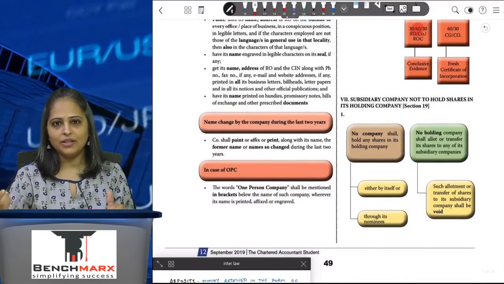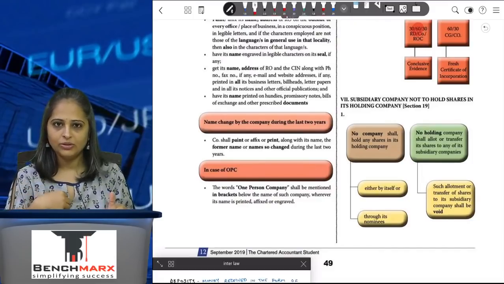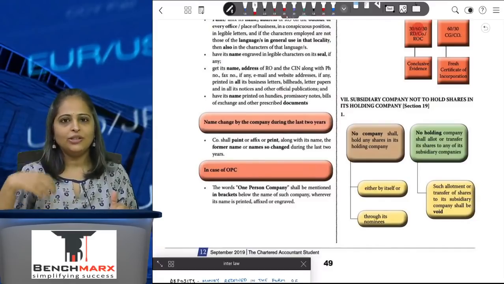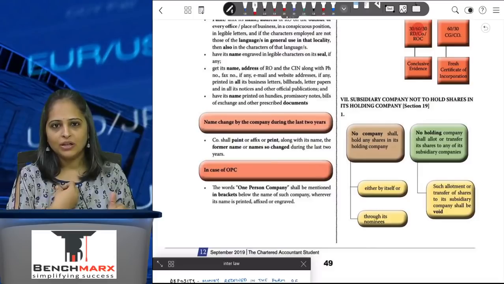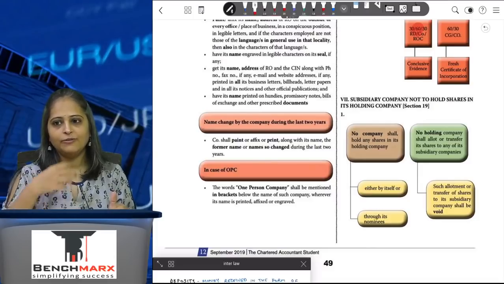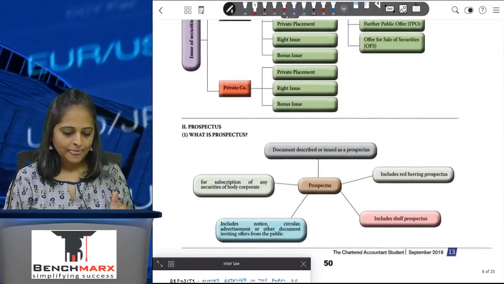Now, if I am a subsidiary company, I cannot hold shares in my holding company, because the holding company is already holding shares in my company. So, I cannot hold shares in this holding company. But if I was holding shares prior to the holding company acquiring shares in the subsidiary company, then I can continue to hold those shares in the holding company.